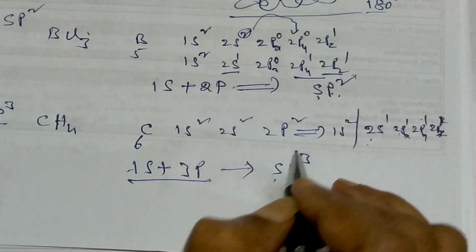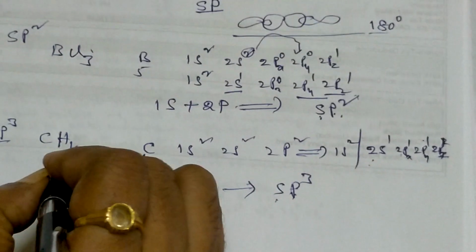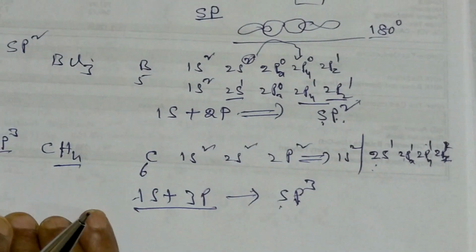Those sp3 orbitals form bonds with hydrogen, and the methane compound forms.